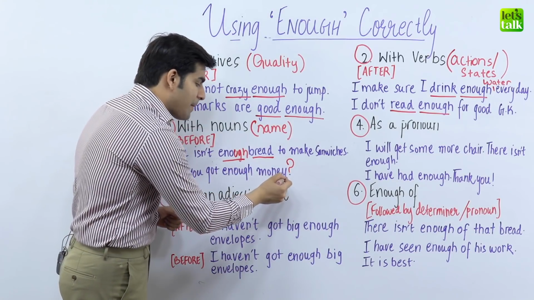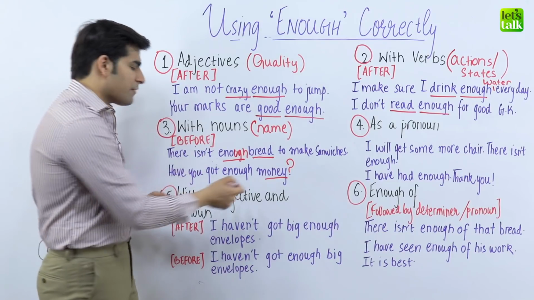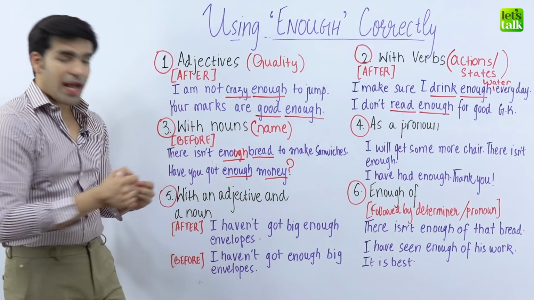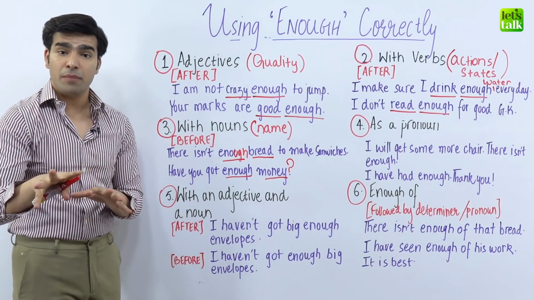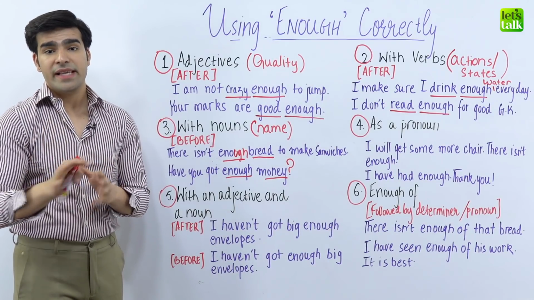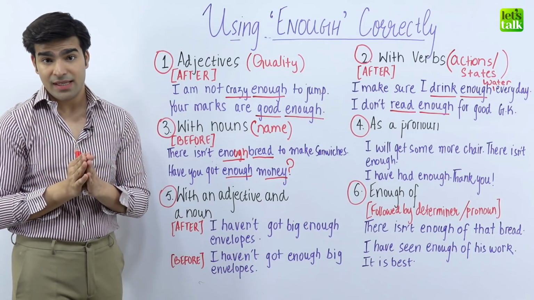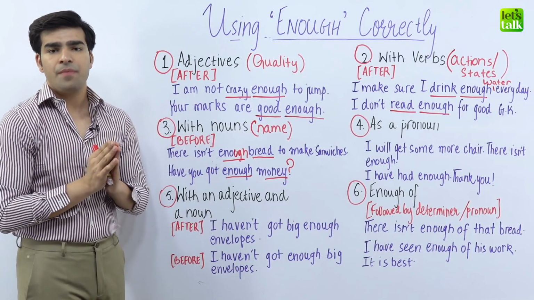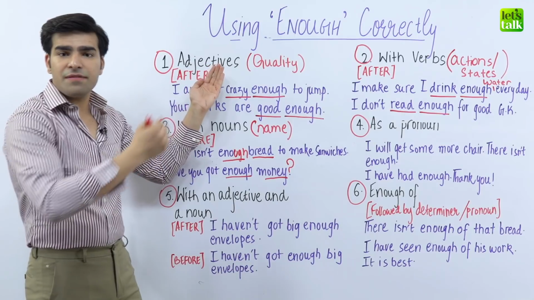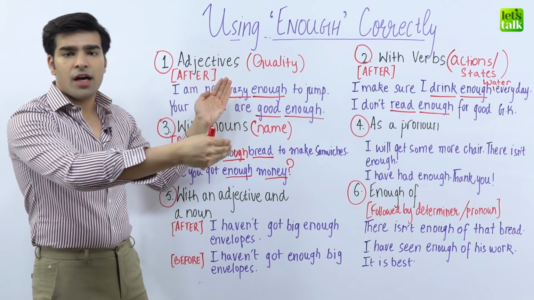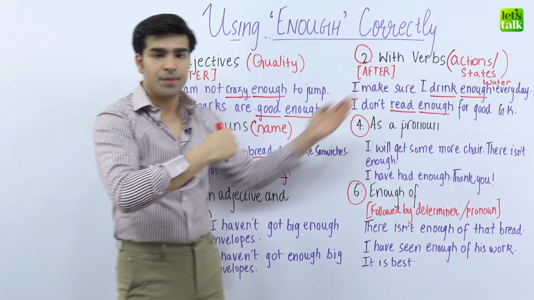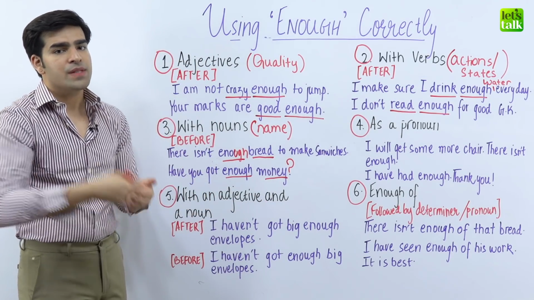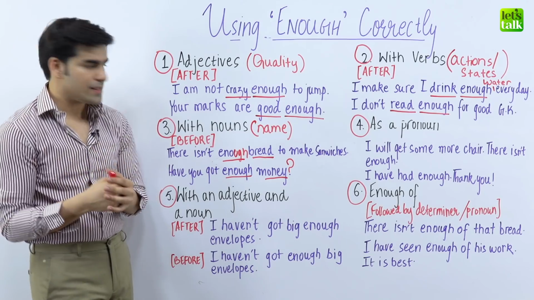The noun is money, and enough is used as a word to describe it better. Have you got enough money to be alone by yourself in that particular city? Like that. So always remember, for adjectives, enough comes after them. For verbs, enough comes after them. But for nouns, enough comes before the nouns in a sentence.